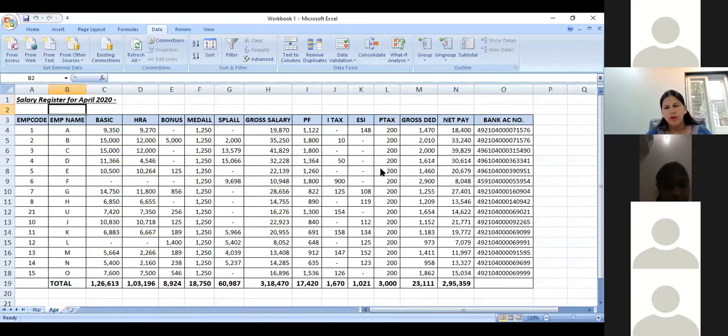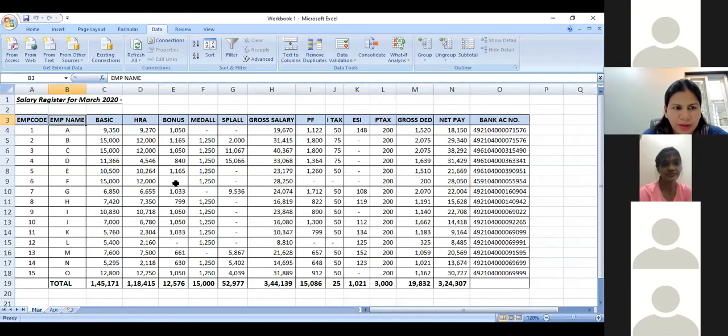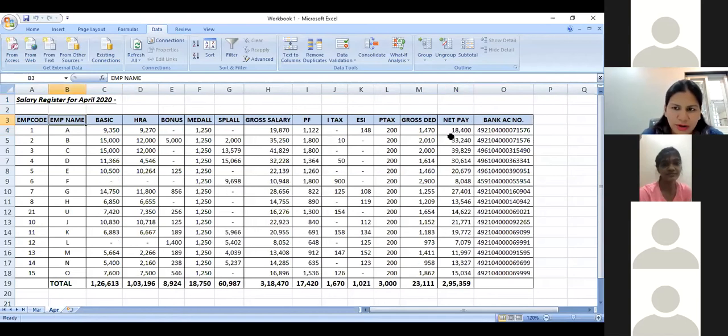Okay, so I'm moving to VLOOKUP once again for the ease of explaining. I have the salary register for 2 months, which is March and April. Once I see this, I have to see, okay, what was employee A earning in March? He was earning 18,150. And what is he earning now in the month of April? I see it is 18,400.